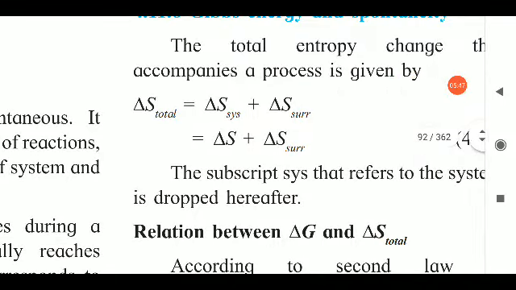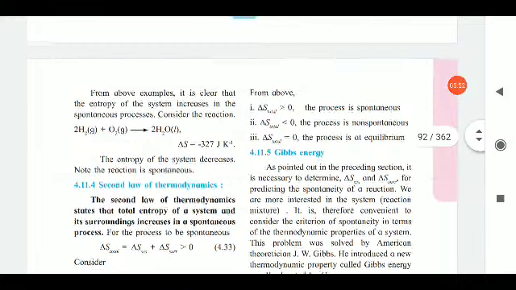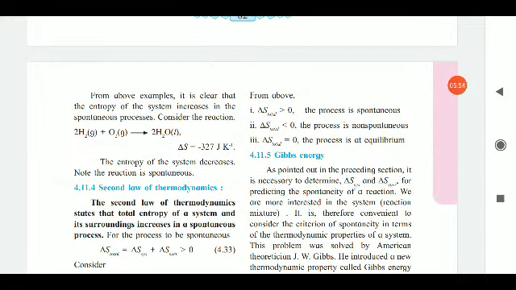Now students, in the next paragraph, they have provided some conditions from the above. If delta S total is greater than 0, the process is spontaneous. That is, for the above reaction, we can check whether the reaction will be spontaneous, non-spontaneous, or at equilibrium. As we have got a positive value, we can say that the process is spontaneous.